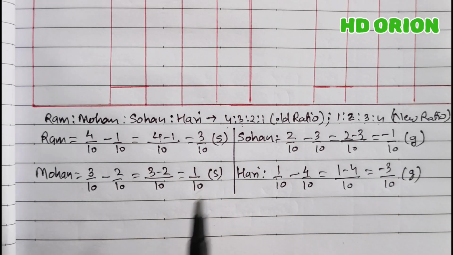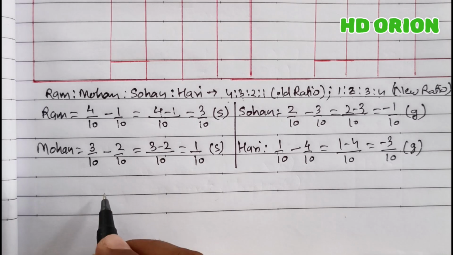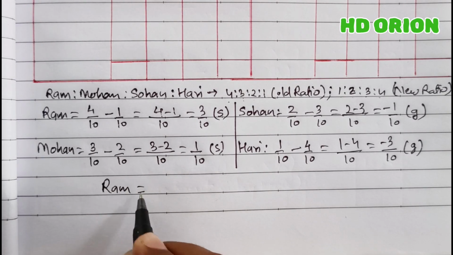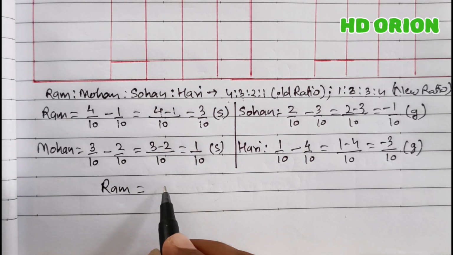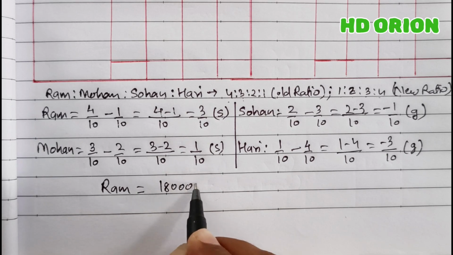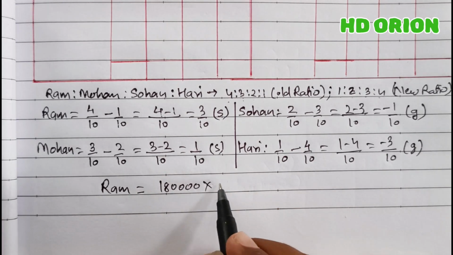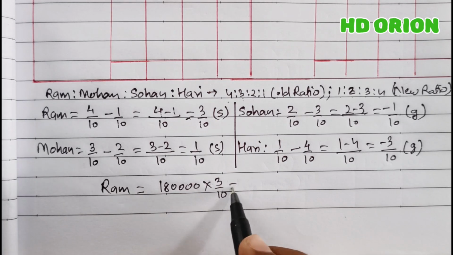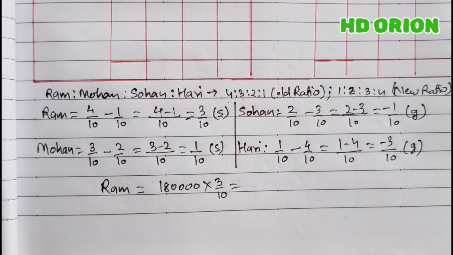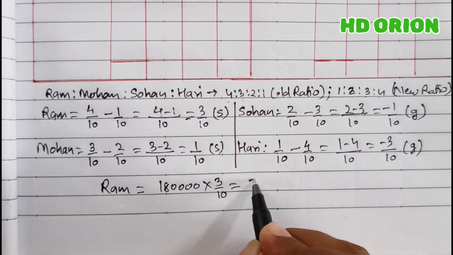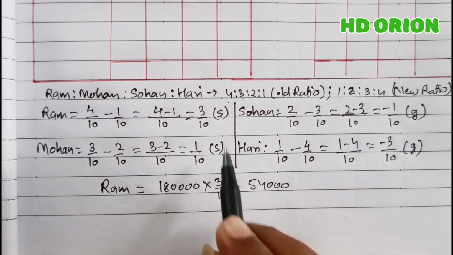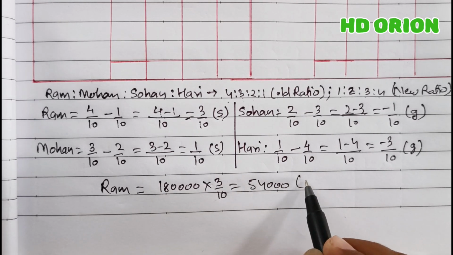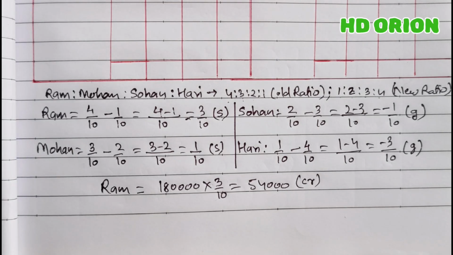So what we have to do, we just have to multiply it with goodwill amount. So for Ram, what will be the amount? For Ram, amount will be amount of goodwill multiplied by this, that is 3/10 and the amount is rupees 54,000 and because it is sacrificed, therefore capital account is to be credited.